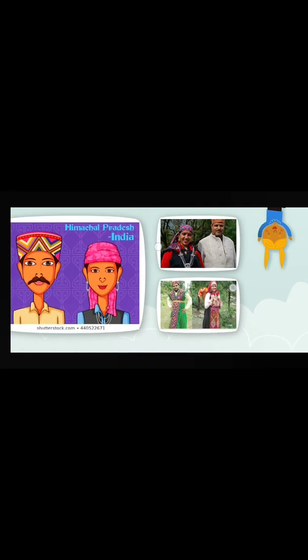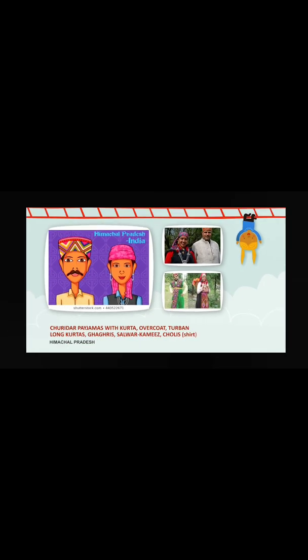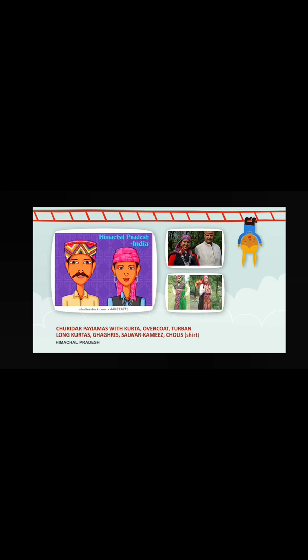Here you can see this person is wearing the overcoat, and also a turban, or maybe one type of locally made cap or hat. The female members wear long kurtas, ghagris, salwar kameez and cholis. Cholis here means mainly a shirt-like thing. So these are the traditional dresses of the people of Himachal Pradesh.